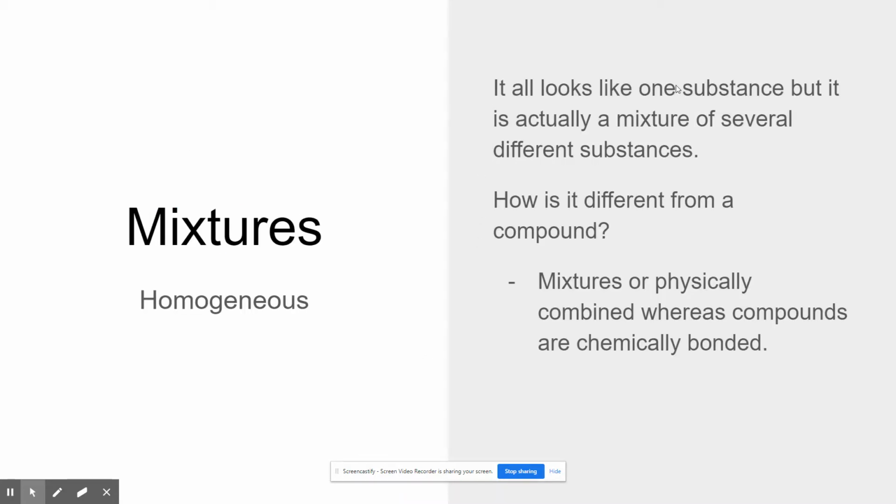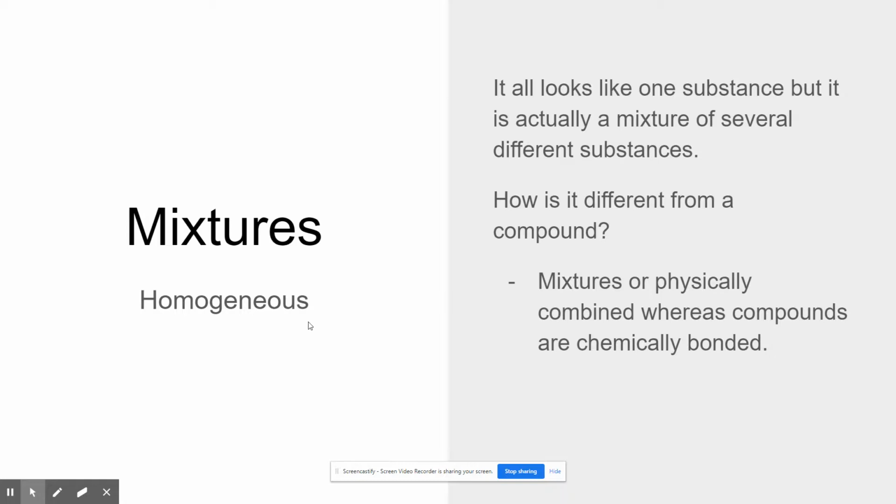All right, mixtures, it all looks like one substance. There's two types of mixtures. There's a homogeneous mixture and a heterogeneous mixture. Homogeneous, that root word, a lot of times, and this is going to sound weird, is easy to think of when we're trying to characterize mixtures. All pure substances are homogeneous as well, because it's all made up of one substance. It all looks like one substance. But mixtures can also be homogeneous.